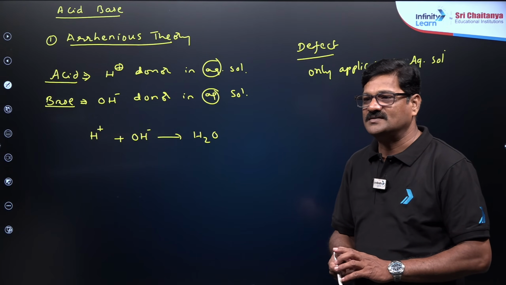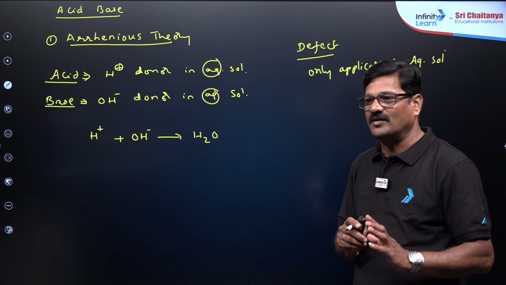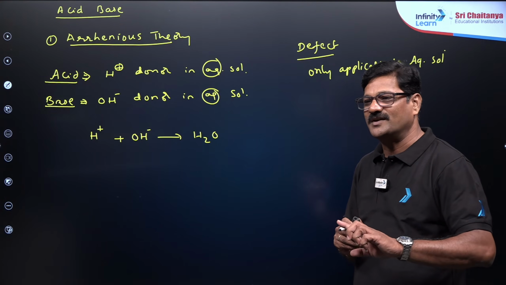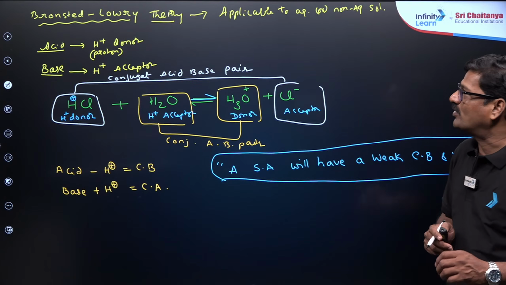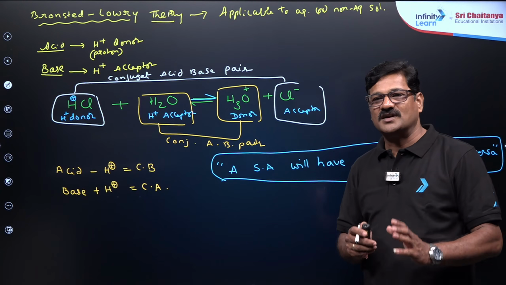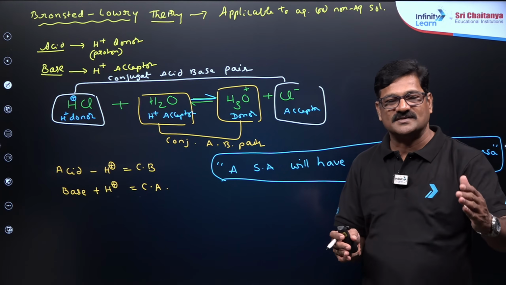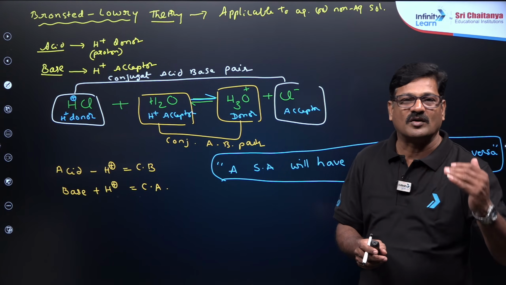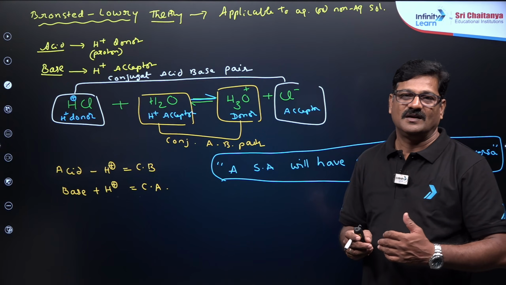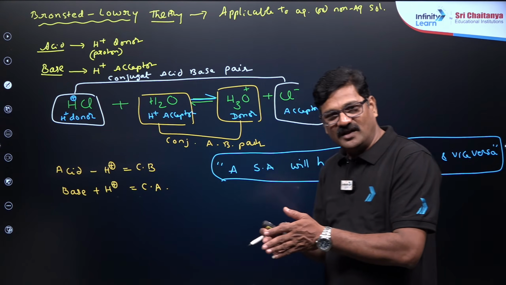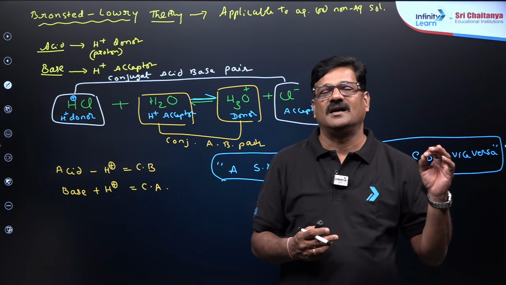Which among the following doesn't act as both Lewis base and Lewis acid? Give options. And talking about Brønsted-Lowry theory, it says the substance which can donate H plus, a proton donor, is an acid and a proton acceptor is a base. When somebody loses H plus, it gives its conjugate base.